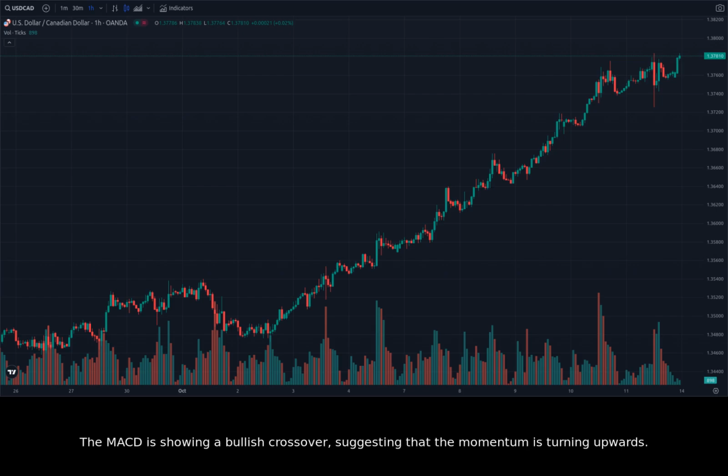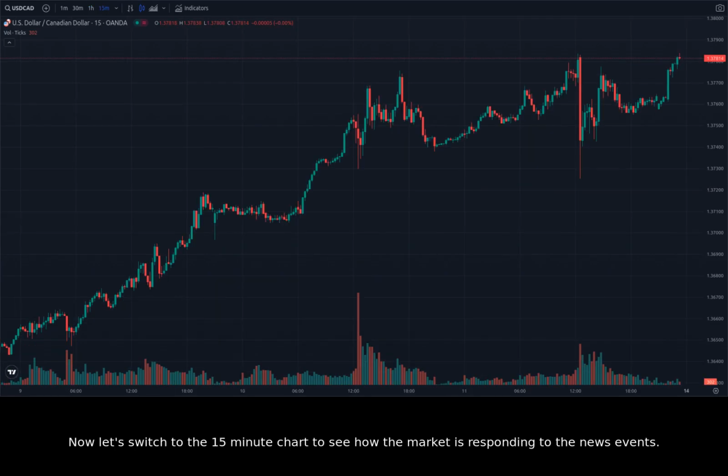The RSI is currently at 50, indicating that the pair is neither overbought nor oversold. The MACD is showing a bullish crossover, suggesting that the momentum is turning upwards. The Bollinger Bands are relatively wide, suggesting that the market is expecting a period of volatility. Now let's switch to the 15-minute chart to see how the market is responding to the news events.